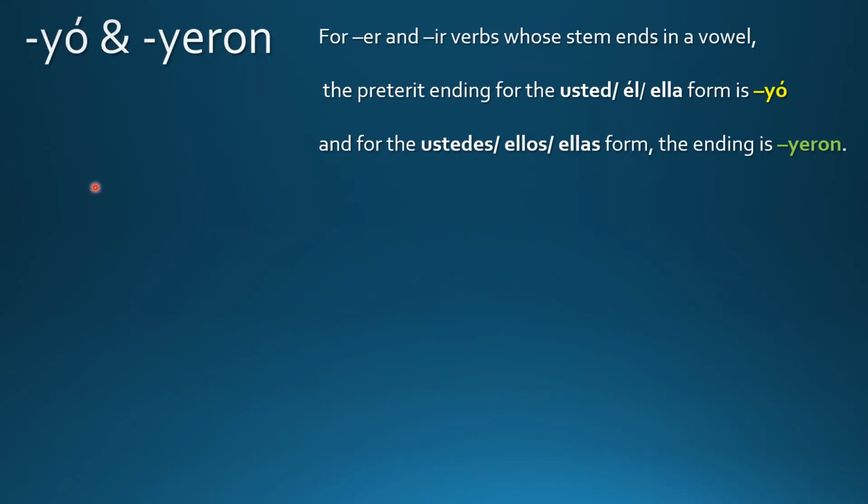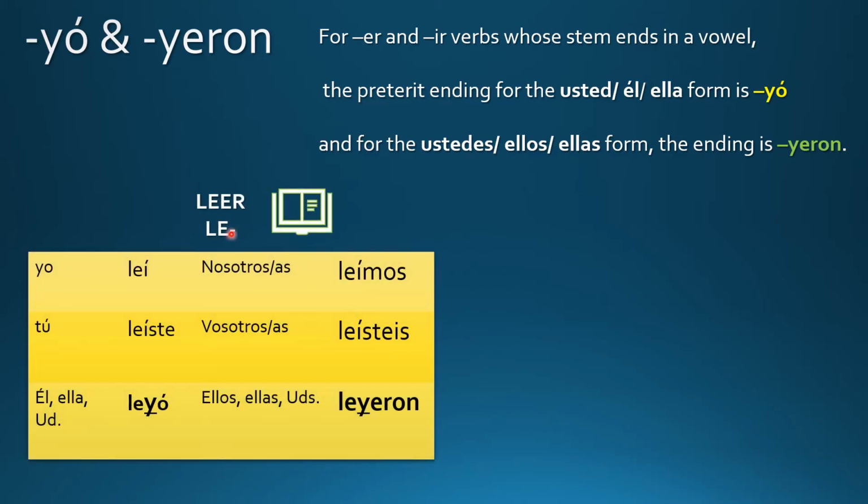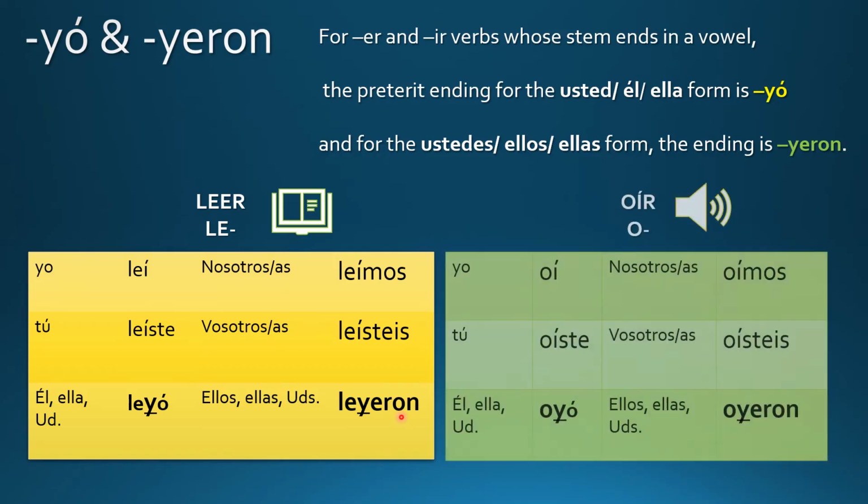Let's learn another something special for ER and IR verbs whose stem ends in a vowel. Por ejemplo, el verbo leer. When we take off the ER ending, that gives us the stem, and it's left with a vowel, like le. So, for the él, ella, usted form, instead of adding ió, we strengthen that I to a Y. Leyó. Ellos, ellas, ustedes. Leyeron.